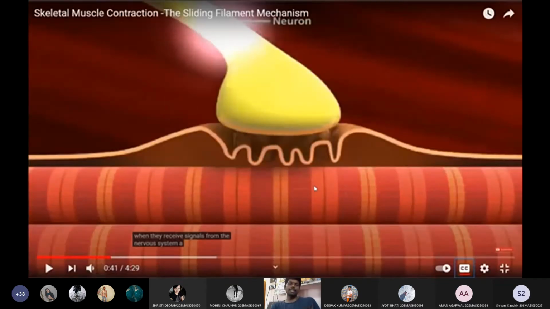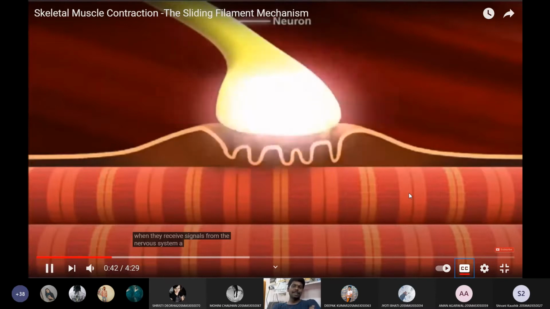In this muscle fiber, you can see myofibrils. So these are myofibrils, and these myofibrils will have the actin and myosin. And there is a nerve that is connected to this myofibril. Whenever the nerve gives an action potential, whenever the nerve gives some signal, then the muscle fiber will get activated. And after receiving the signal, what happens in the myofibril?